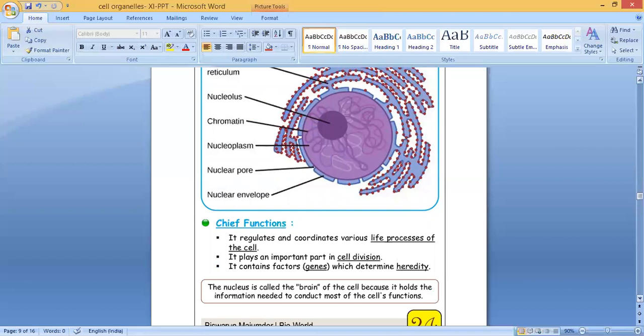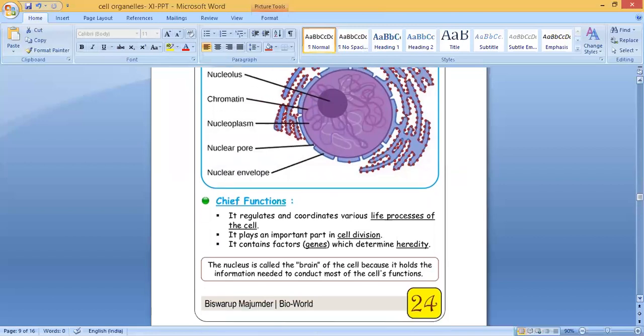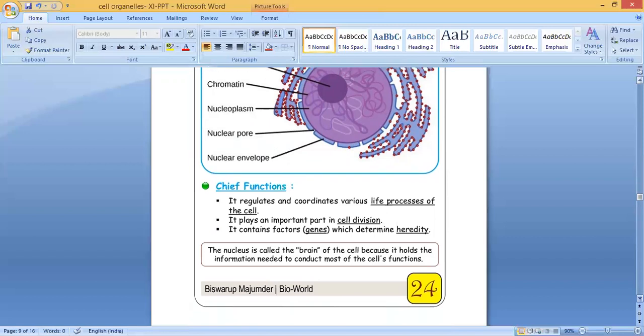Which determine heredity. The nucleus is called the brain of the cell because it holds the information needed to conduct most of the cell's functions. So why is it called the brain of the cell? It holds the information needed to conduct most of the cell's functions. Okay. So that is the reason it's known as the brain of the cell.